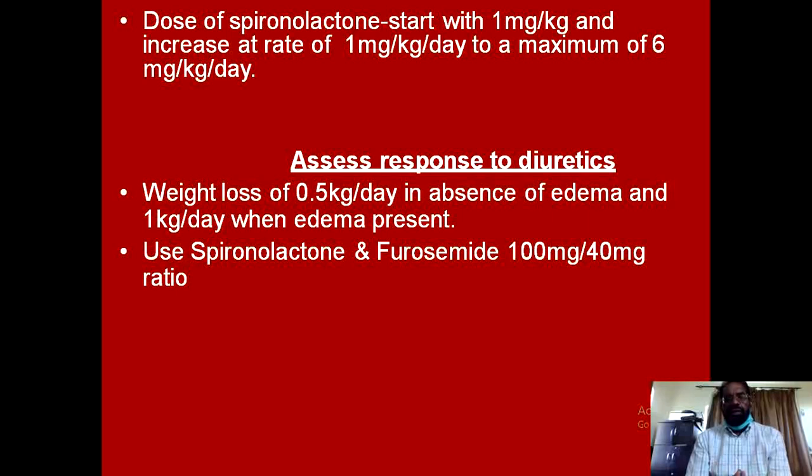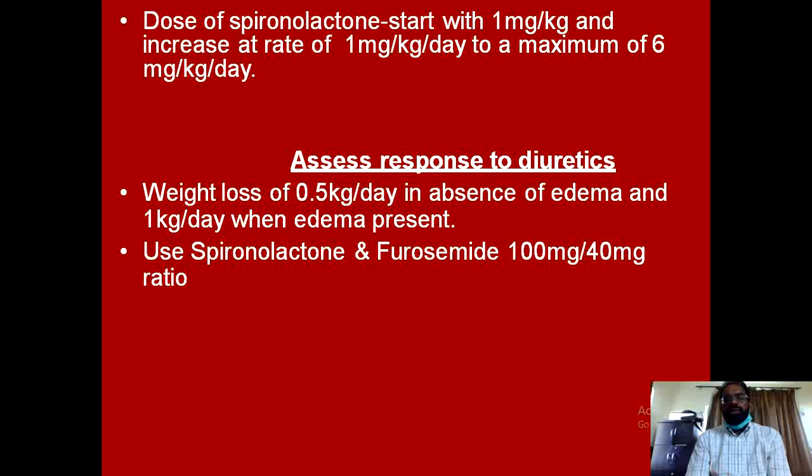Furosemide is usually started in a dose of 40 milligram, and it is recommended that the ratio of spironolactone to furosemide be 100 to 40. So for each 100 milligram of spironolactone you will add 40 milligram of furosemide.